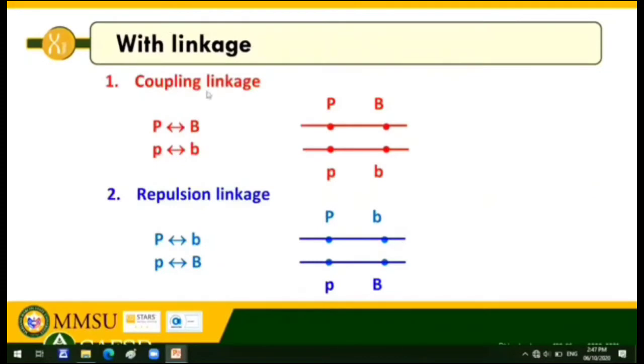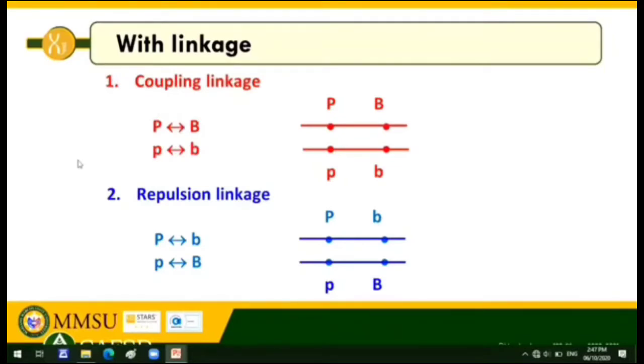Okay, so with linkage na tayo. So actually, there are two types of linkage. Una, we have coupling linkage. Pangalawa, we have repulsion. Alright? So if you recall your Agri 21, sa coupling, nai-inherit together ang dalawang dominant gene. Right? Sa linkage kasi, we are talking now of two genes. Alright? Two pairs of genes, rather. So, in here, sa coupling linkage, dominant genes are inherited together.